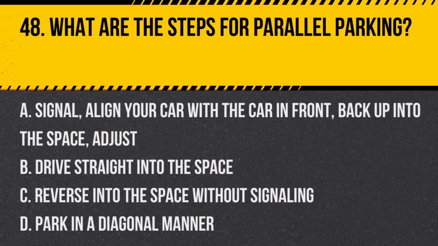Question 48. What are the steps for parallel parking? A. Signal, align your car with the car in front, back up into the space, adjust. B. Drive straight into the space. C. Reverse into the space without signaling. D. Park in a diagonal manner. Answer: A. Signal, align your car with the car in front, back up into the space, adjust. Proper signaling and positioning are key to successful parallel parking.